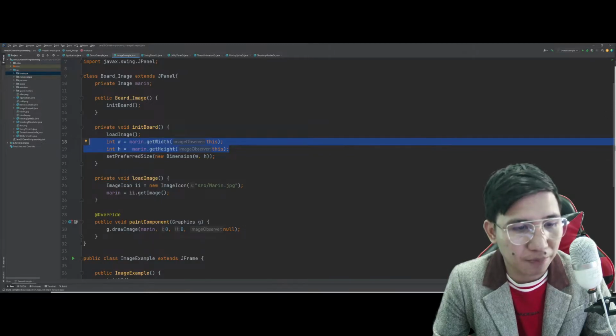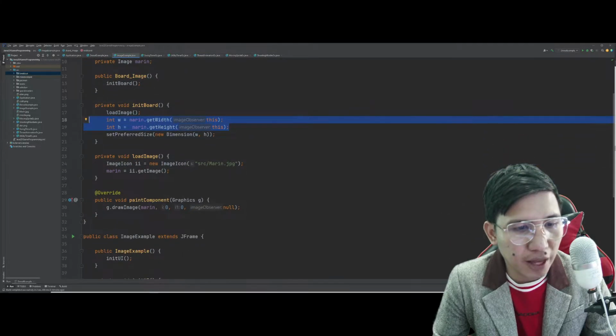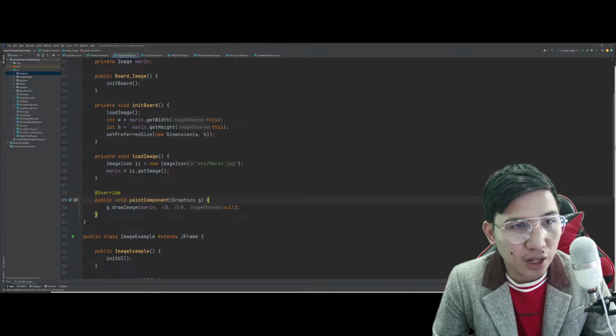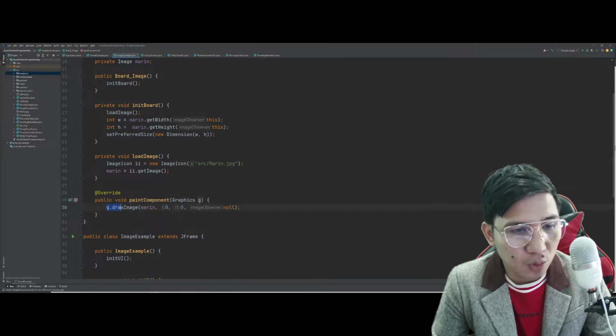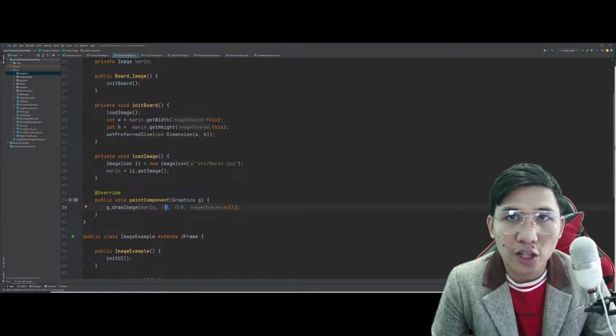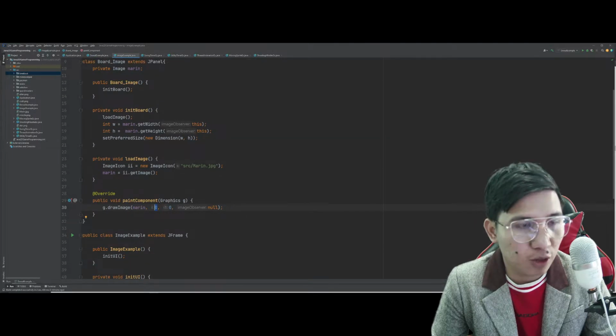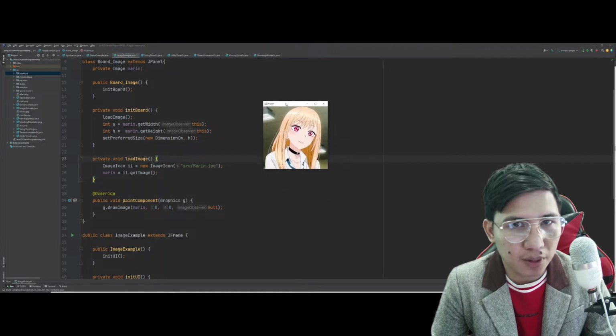As simple as that. Now, inside the paint component, hindi na tayo dito nagbato ng graphics 2D or nagcast pa ng graphics 2D, but then we simply draw. Okay, we simply just draw the image with a variable marine with the following properties, and starting location is 0, 0. Ganun po siya. So kapag i-run naman natin ito, ayan, pagka i-run naman natin siya, magiging ganyan na siya.